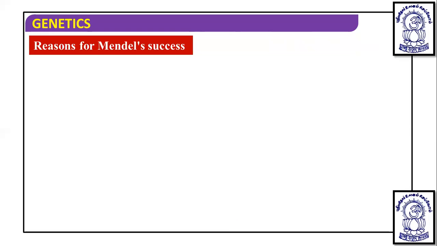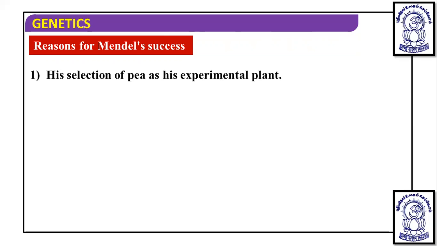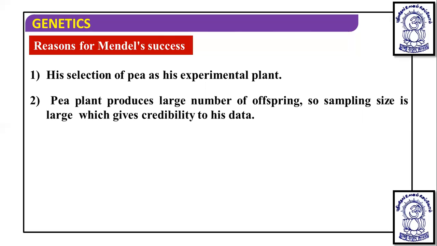Now, after working on the pea plant, he got a result. But by doing this experiment, he went through several failures and successes. And the success of Mendel's work occurred due to some reasons. The reasons are the selection of the pea plant for his experiments, and the pea has some different characteristics.